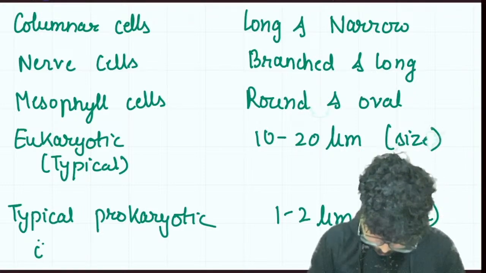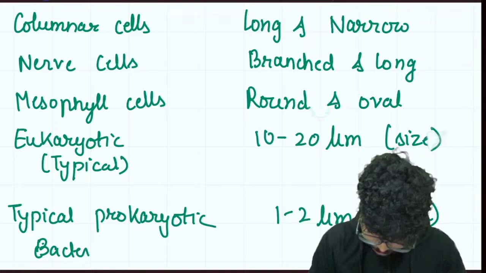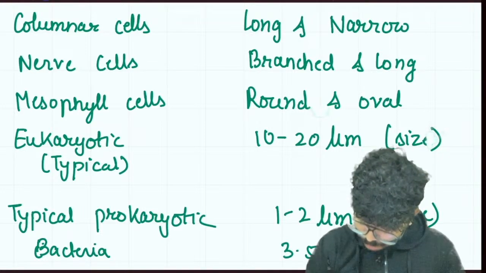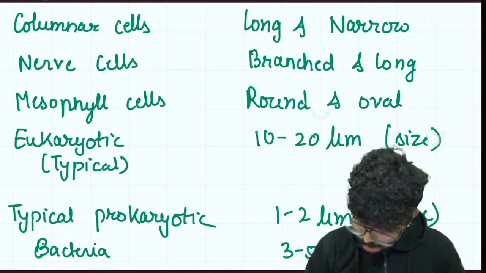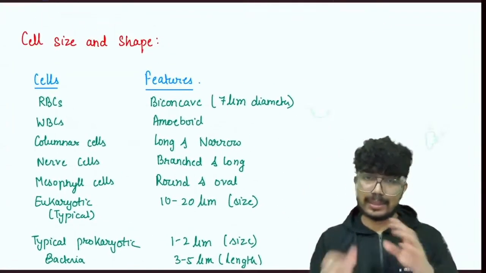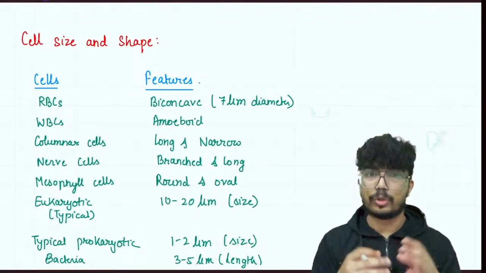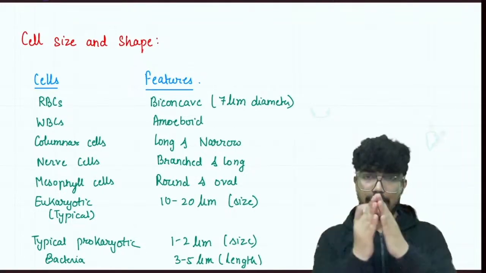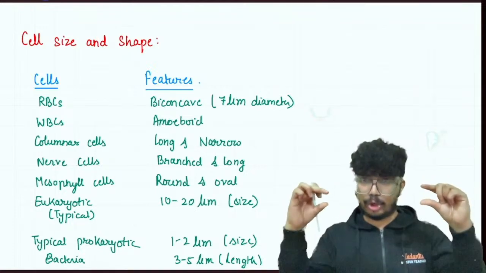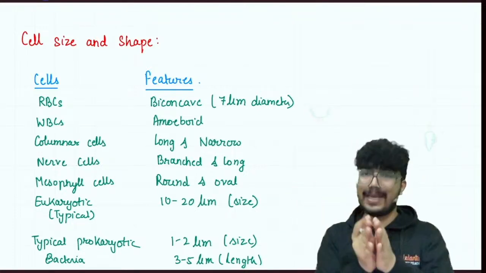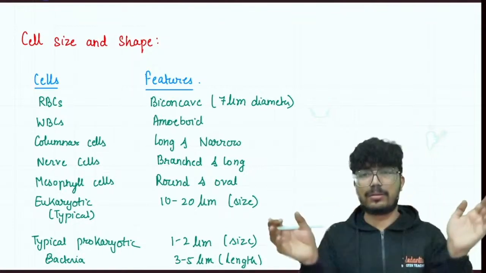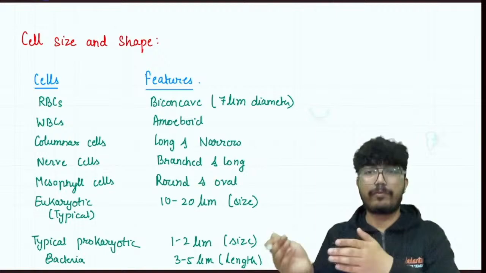So in case of bacteria, we are talking about length. Okay, so it is 3 to 5 micrometer. This is length. So size and length, the data differs a little. The bacteria generally tend to be longer in length, shorter in their breadth. So the size is going to be in between, right? That's why you have less size. The size is going to be less, but the length varies between 3 to 5 micrometer.